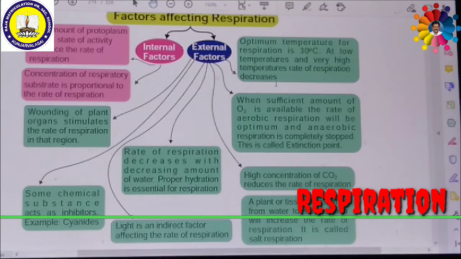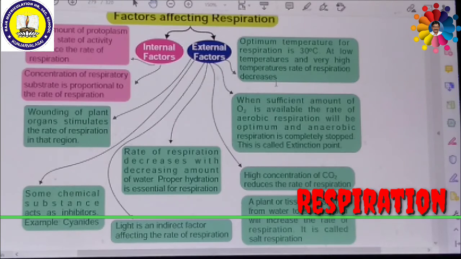One by one we shall see. First of all, temperature. If the temperature is at a minimum or maximum, the rate of respiration is also minimum. But the respiration rate is very high at the optimum temperature. So optimum temperature is suitable for the respiration process.